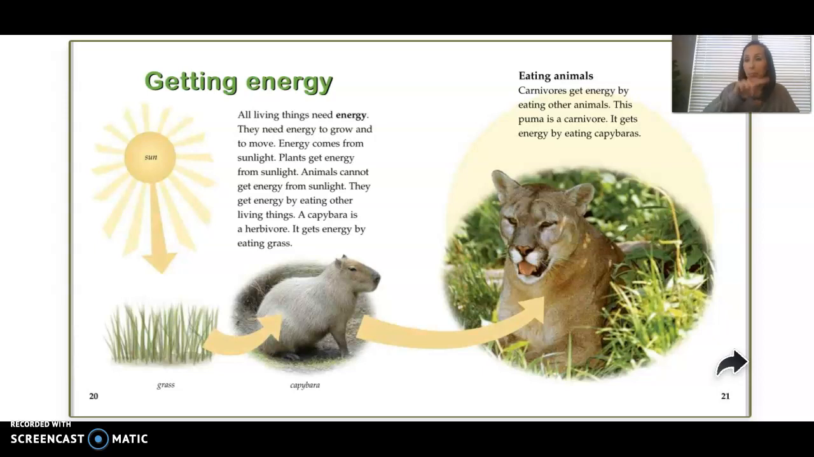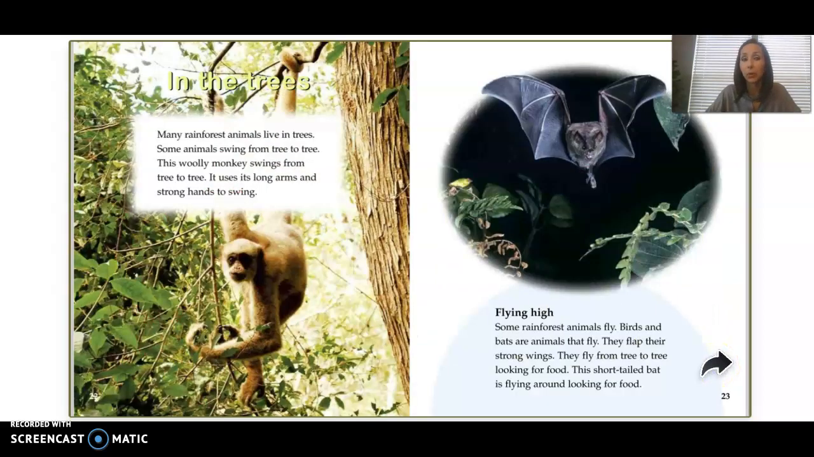So that's kind of part of the circle of life in an environment, in an ecosystem. Just kind of part of nature, how that works.